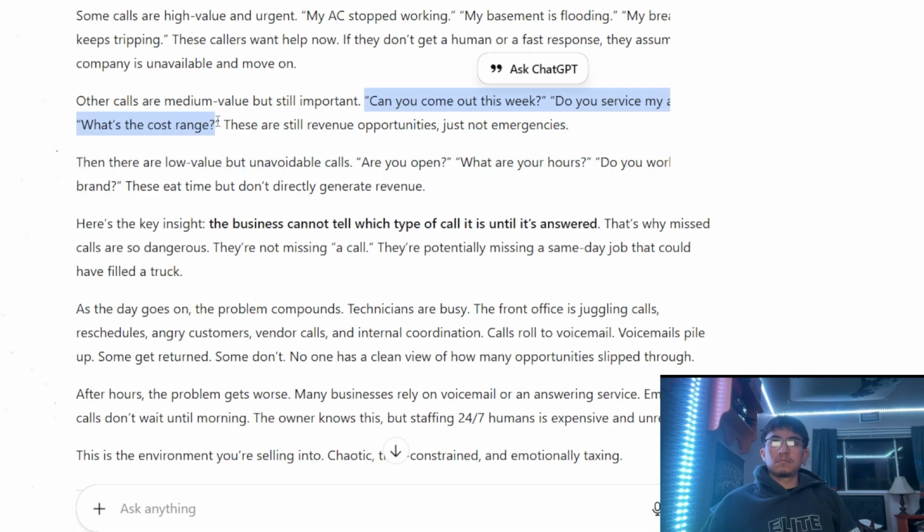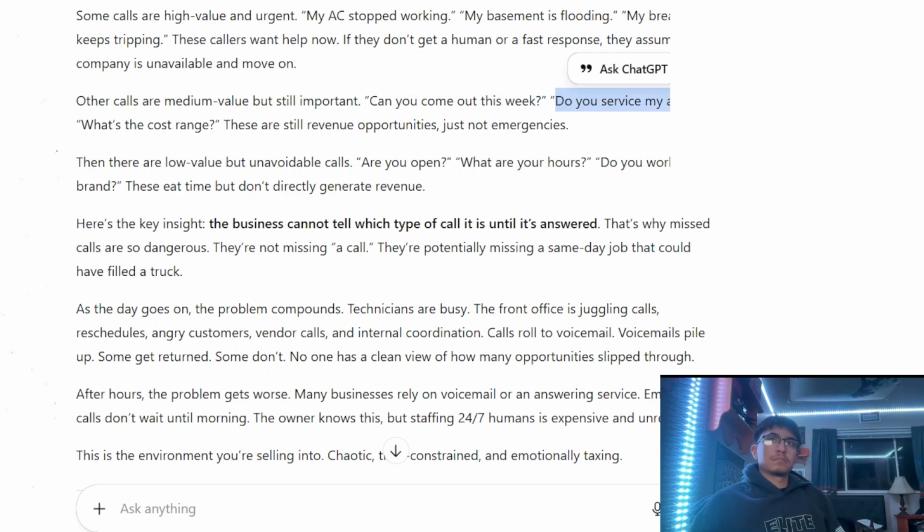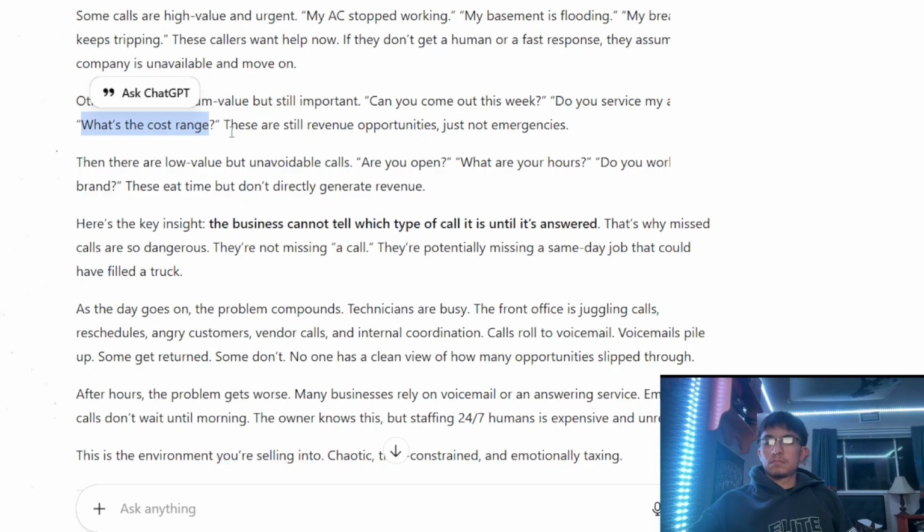You don't have to ask somebody for these. Well, you do have to ask somebody for availability, because you have to look at the schedule. But whether they service a specific area, that's probably information you can get online. What's the cost range? If there is some sort of quotation tool that they use, that's probably what this involves. But we're just going to leave this out for now because we don't know too much about it yet. So revenue opportunities, not just emergencies.